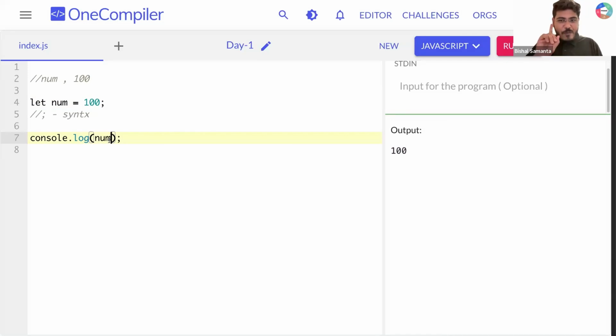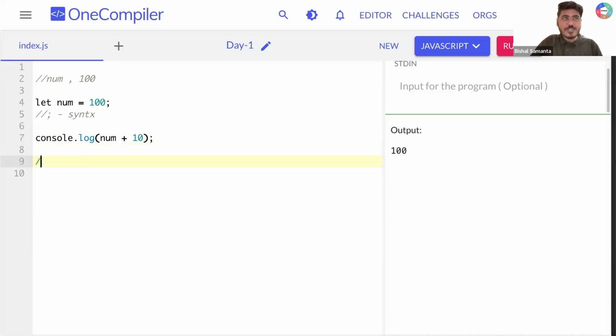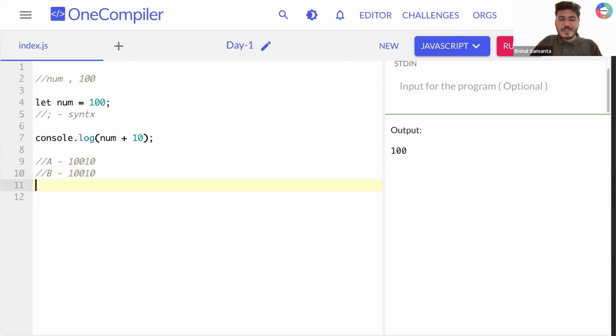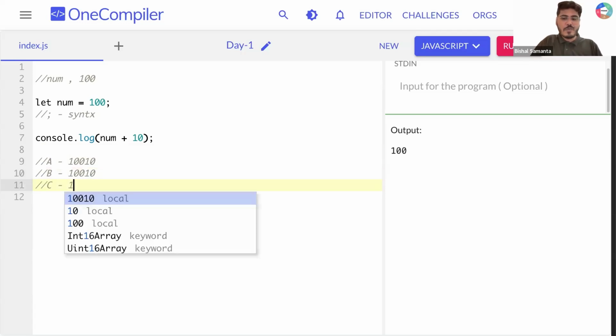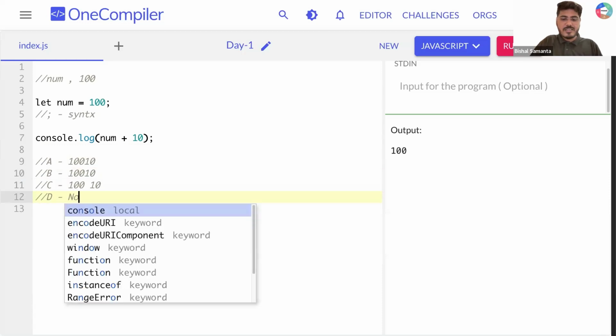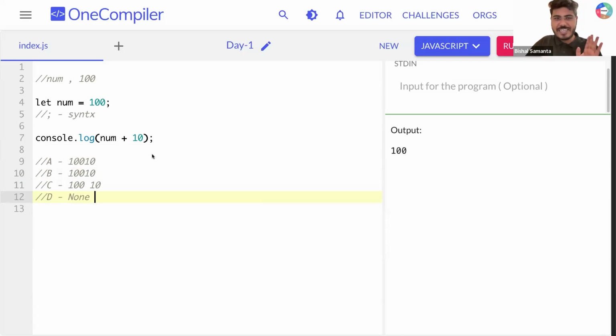Okay. I want to be crazy here. I'm writing 10 and having a plus here. I need all of your responses. Option A: what do you think I'm supposed to get? 100 and then 10. Option B: I'm supposed to get 100 plus 10, which is 110. Option C: I'm supposed to get 100 space 10. Option D: none out of these four. Which option? Tell me the option. A, B, C, D.